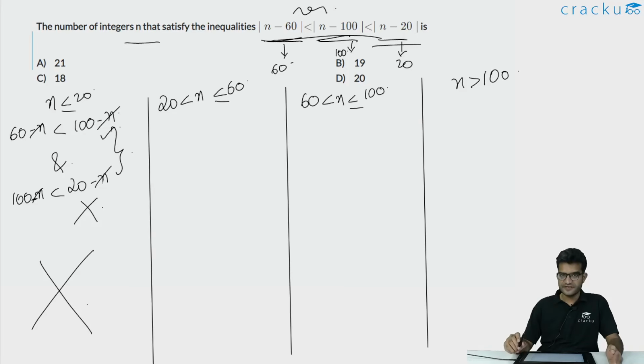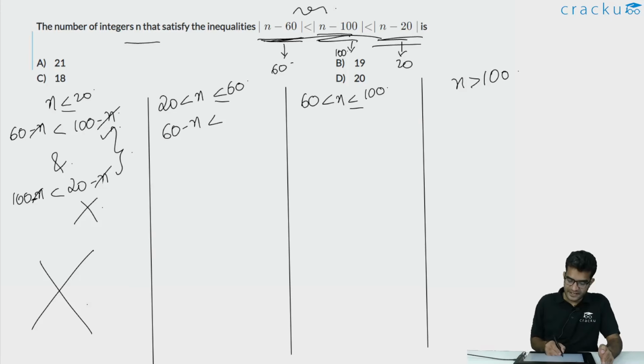Let us look at the second interval. In the second interval, 20 is less than n is less than or equal to 60. If 20 is less than n, the value of modulus of n minus 20 will be n minus 20. The value of modulus of n minus 100 will be 100 minus n, and the value of modulus of n minus 60 will be 60 minus n. So the given inequality will become 60 minus n is less than 100 minus n, and 100 minus n is less than n minus 20. Both of these should be true.